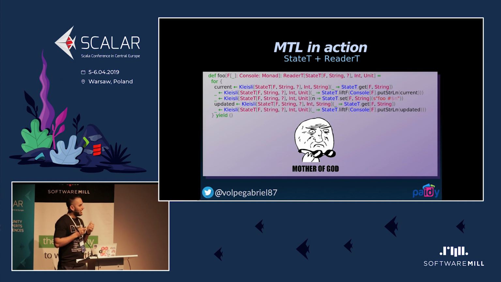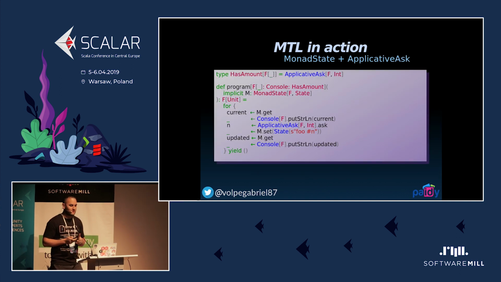So MTL is immediately much better. And as you can see here, this is the equivalent of the previous program. Our effect constraints are now type class constraints. We have an ApplicativeAsk and a MonadState. And we can just operate on that type constructor F. We don't need to lift anything into monad transformers. So I think we can already agree that this is a way better approach. So whenever you can use MTL, go and use MTL instead of monad transformers.